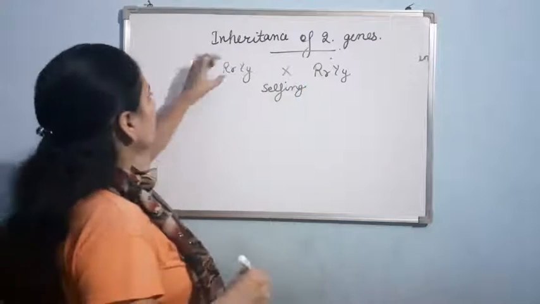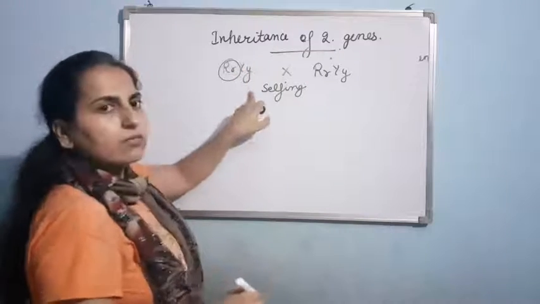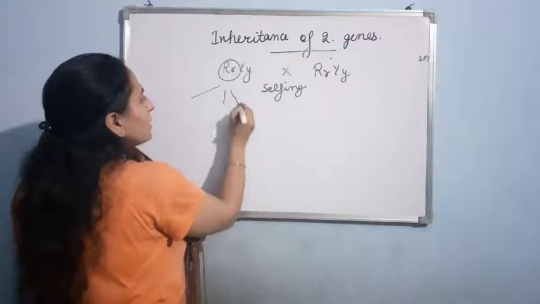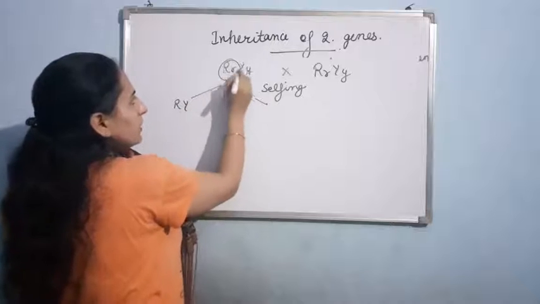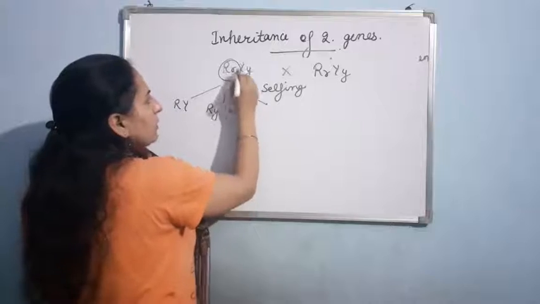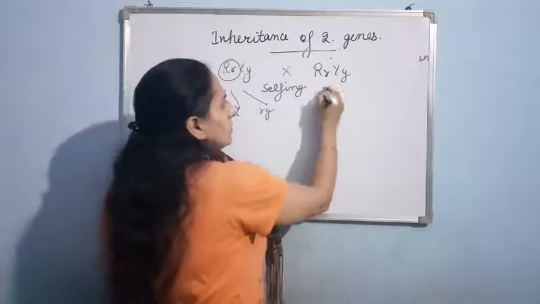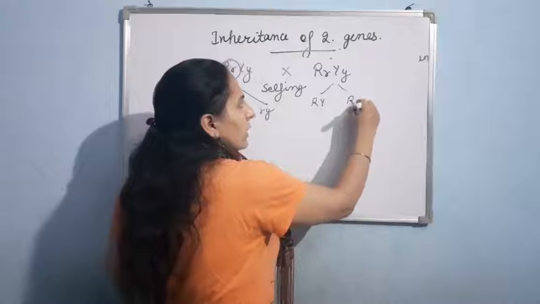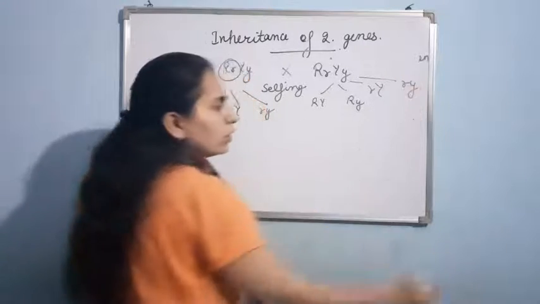As I told you, the segregation of this pair of allele is independent of the segregation of this pair of allele. So now basically 4 types of gametes are being produced. Capital R, capital Y, capital R, small y, small r, capital Y, and small r, small y. Similarly, capital R, capital Y, capital R, small y, small r, capital Y, and small r, small y.